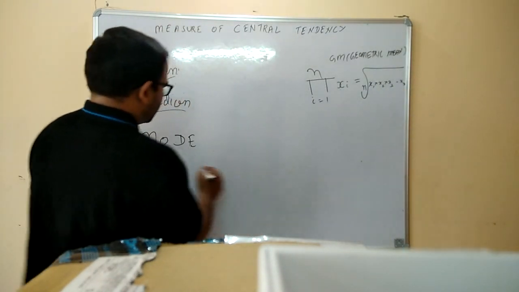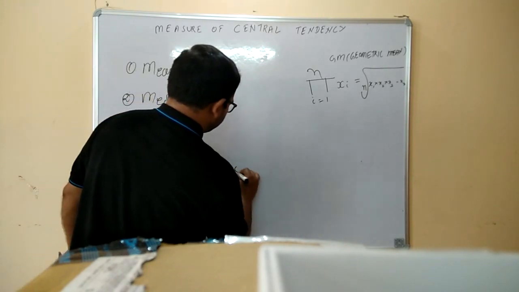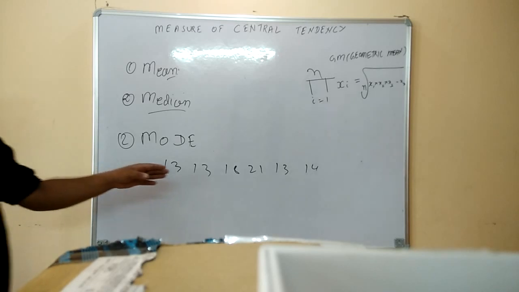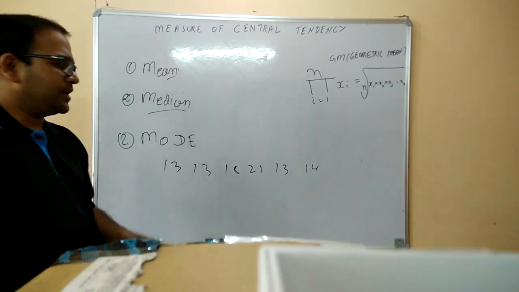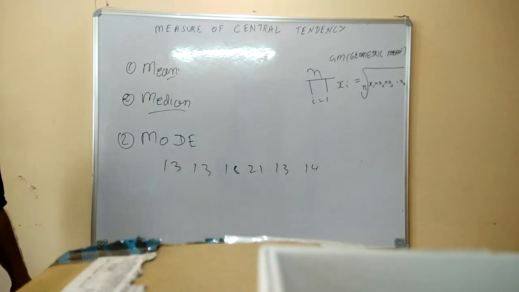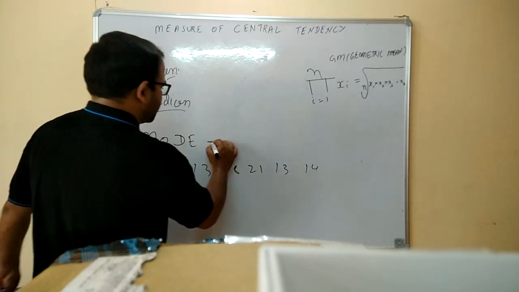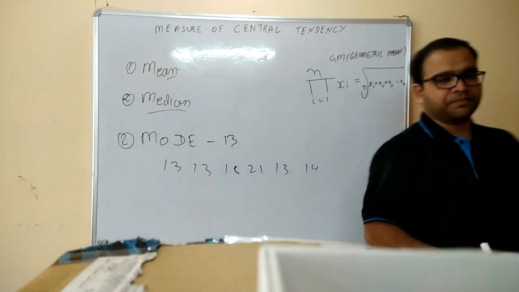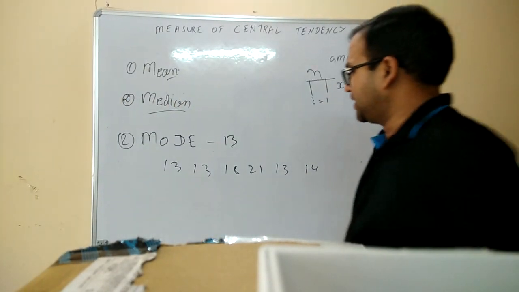Like the simple series which we are having. In this example, we can find that 13 is the digit which is repeating itself most of the time. So the mode of this will be 13.